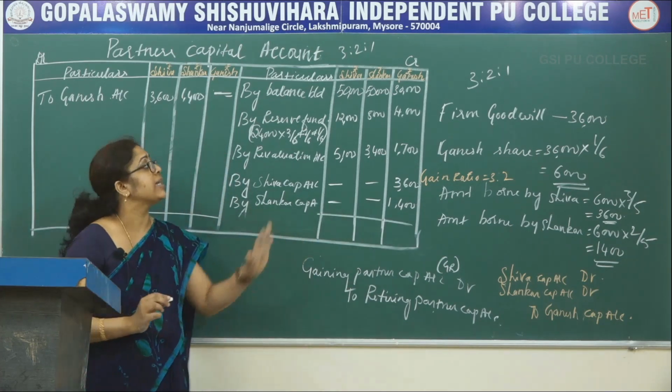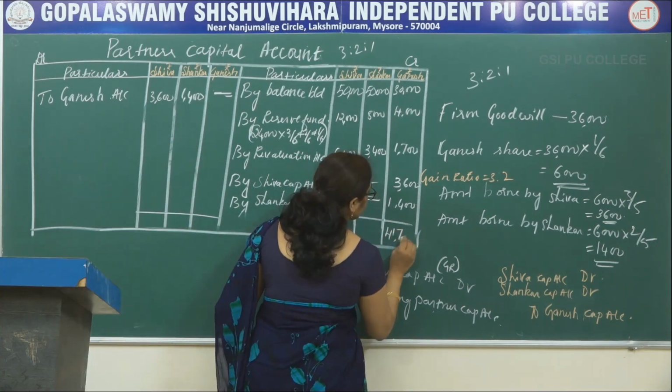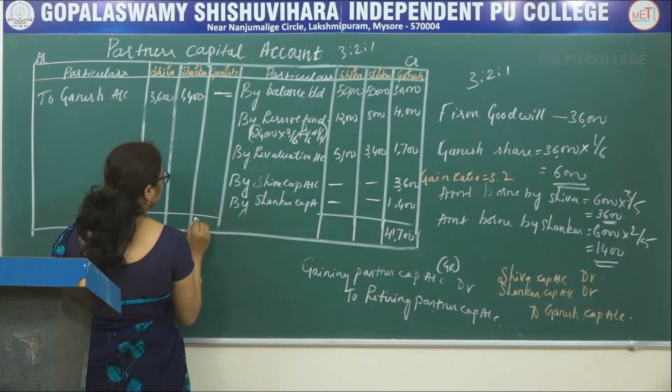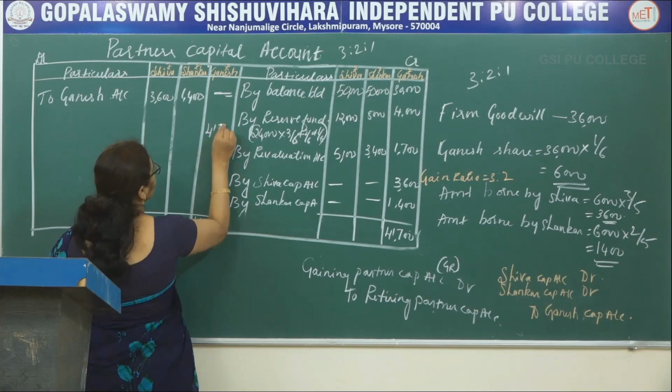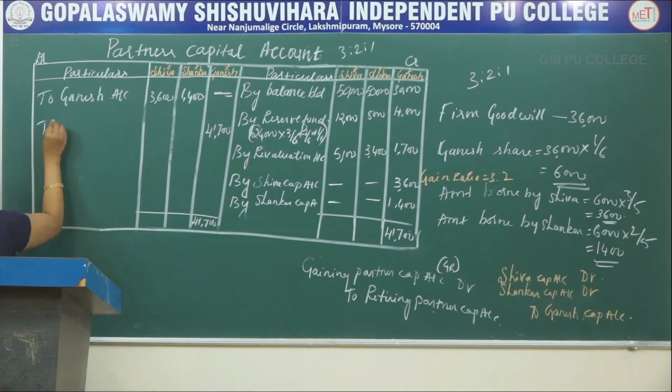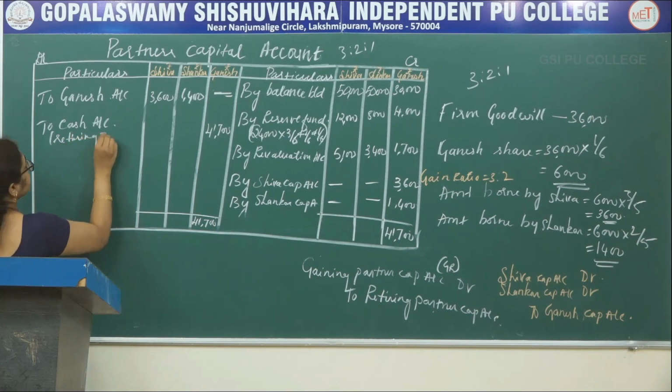First let us balance the retiring partner's capital account. The total is 41,700, write the same total, 41,700, and the balance is also 41,700. This is the cash account, this is the retiring partner's